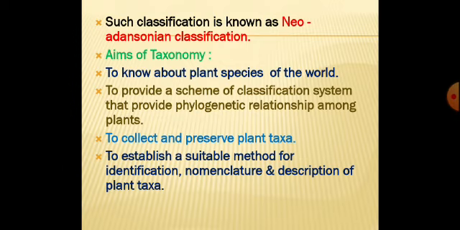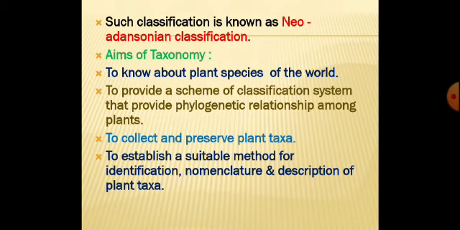It is to know about plant species of the world. Worldwide, there are so many plant species, so we have to know about them. The second one is to provide a scheme of classification that gives phylogenetic relationships among plants. So far, so many classifications were coined.